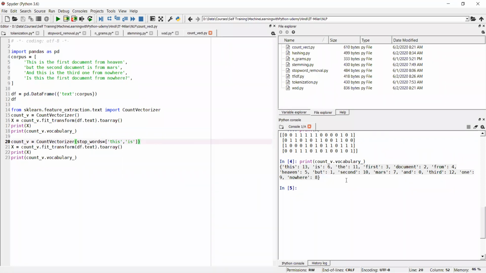Is this clear till this point? First time you are seeing fit and transform it may be a little confusing, but after 2-3 times of usage you will get to know them. In machine learning, we use these things very frequently.